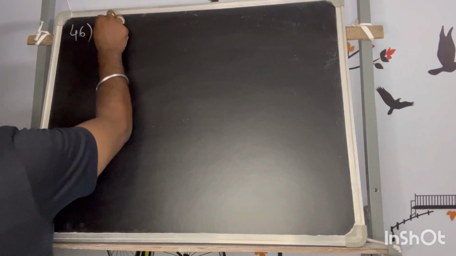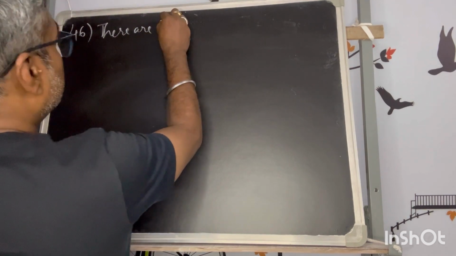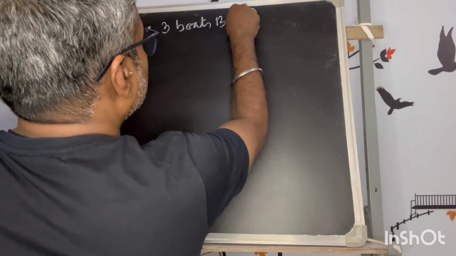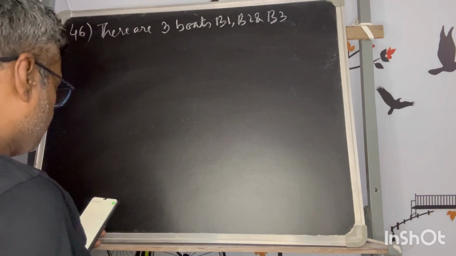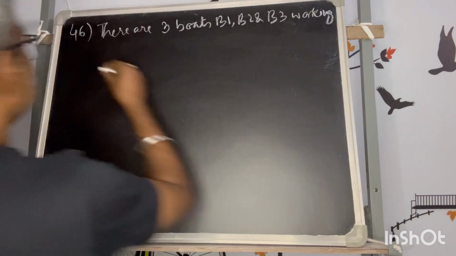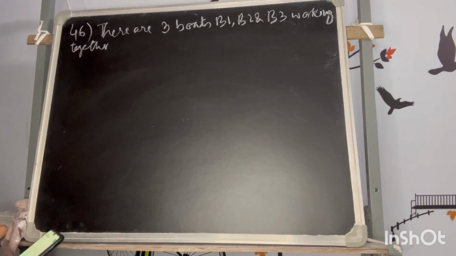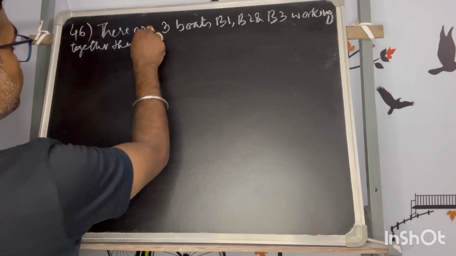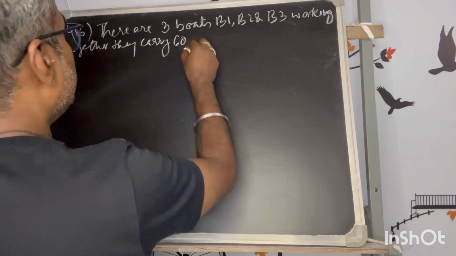It says there are three boats, B1, B2 and B3, working together. They carry 60 people in each trip.